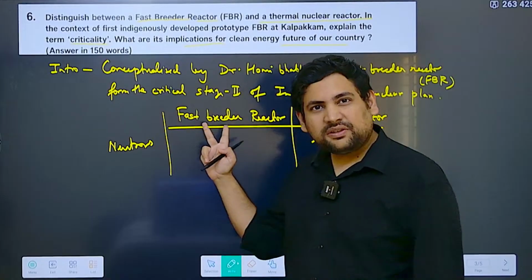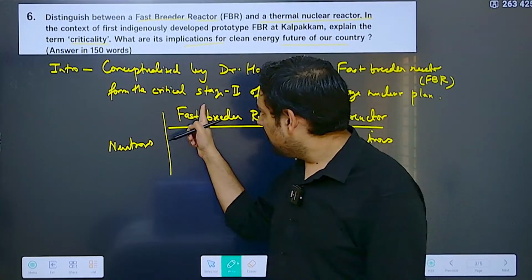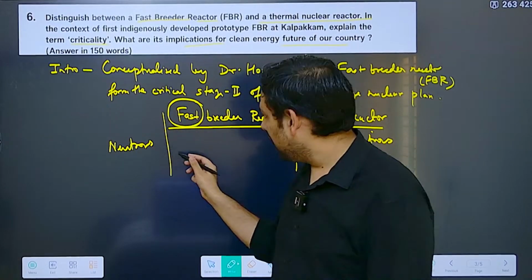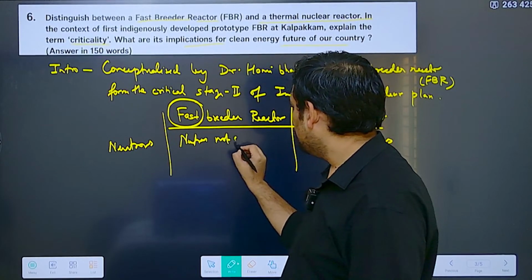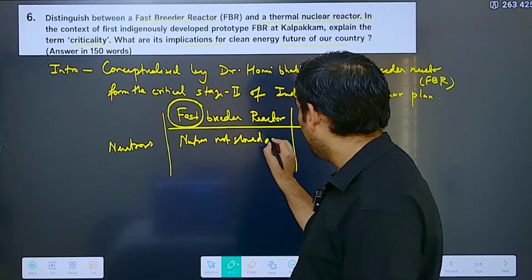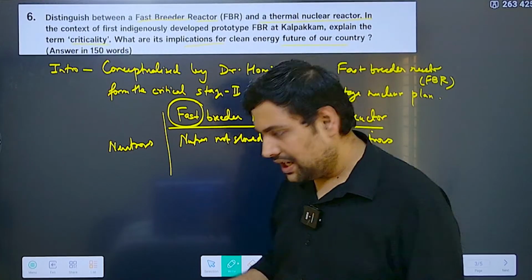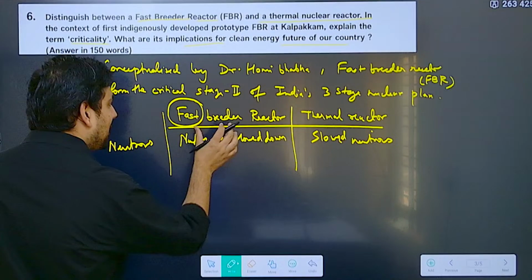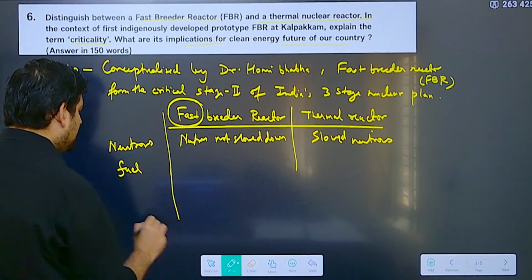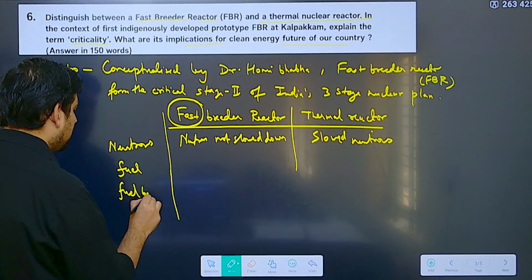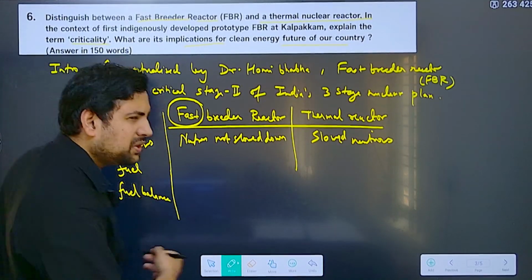Here, why is it called fast breeder reactor? Because the first word, fast, is explained by the fact that here the neutrons are not slowed down. Fast you understood. Now we will try to understand this breeder also. So first you understand what fuel is being used, then we will understand the fuel balance also. What is the fuel that is being used here?